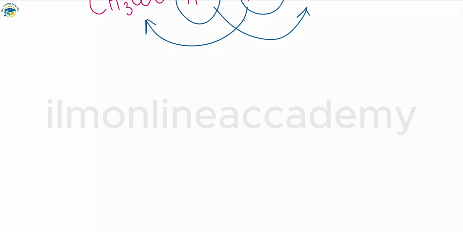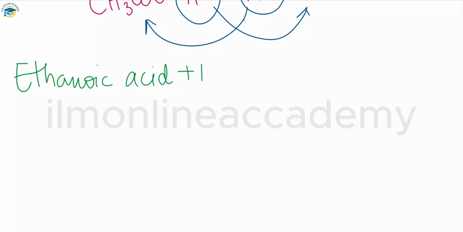The second reaction is when ethanoic acid reacts with a metal. First we talked about the base, and now we have ethanoic acid with the metal. In the previous chapter on the preparation of salts, we had three different reactions: if acid and base react together, a salt is produced; if acid and a metal react together, a salt is produced; and if acid and carbonate react together, a salt is also produced. You can use carboxylic acids in those reactions. This is just like those same reactions, and you can check them in the previous chapter.